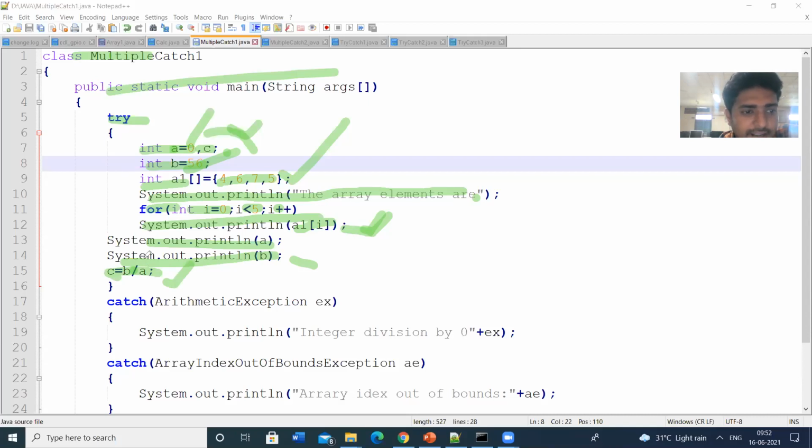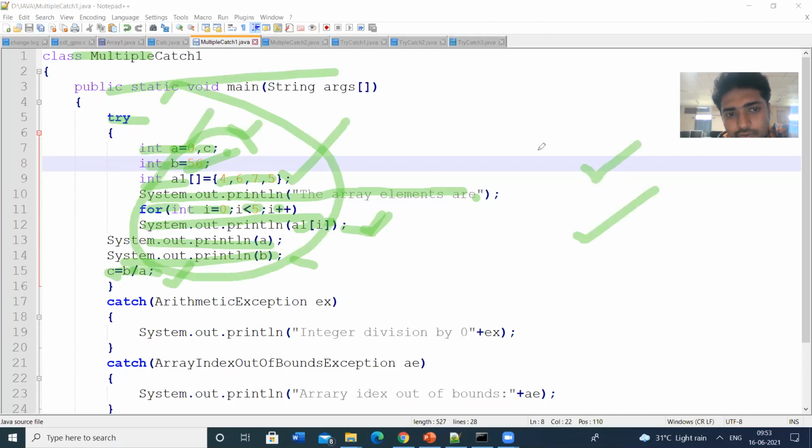So this is the try block. Here I have initialized an array and I am printing that array. And then I am calculating some division. I have placed this logic in the try block.